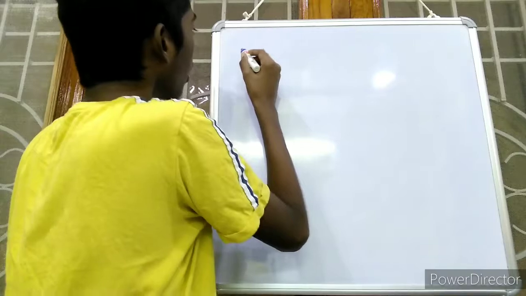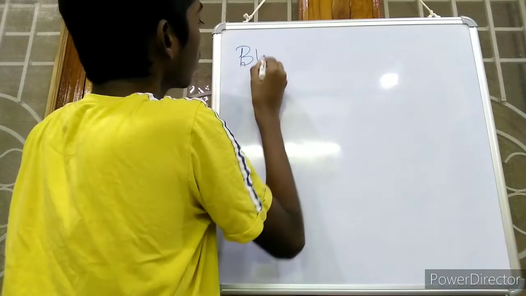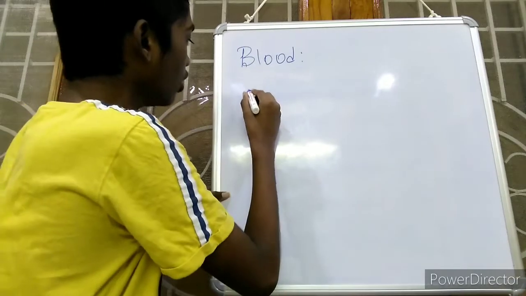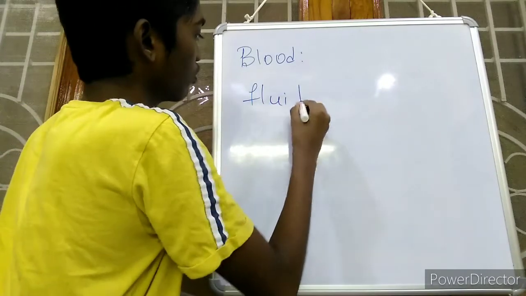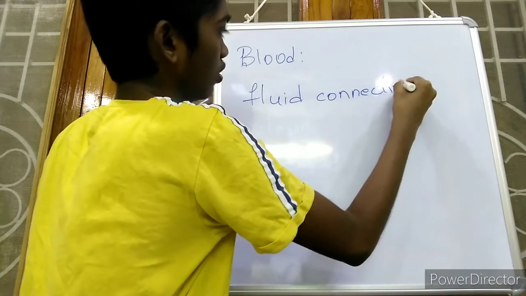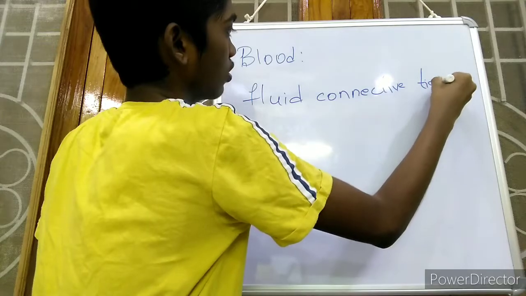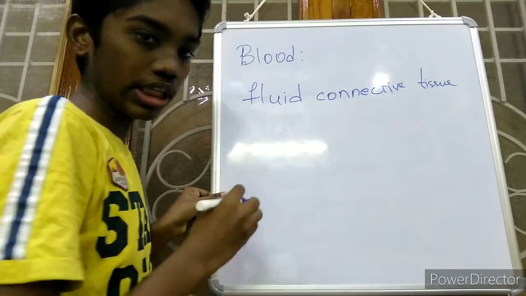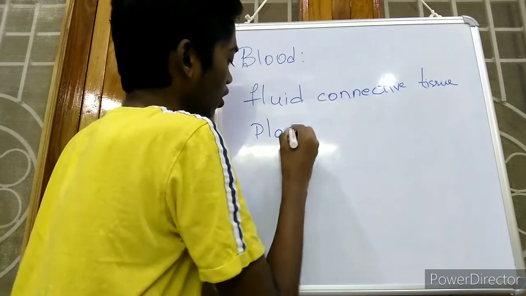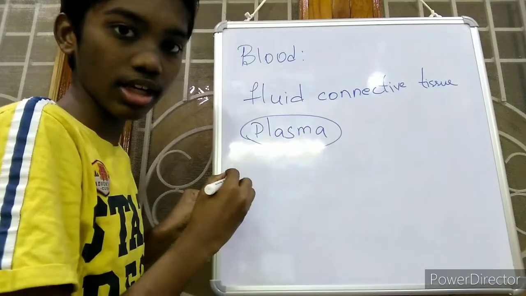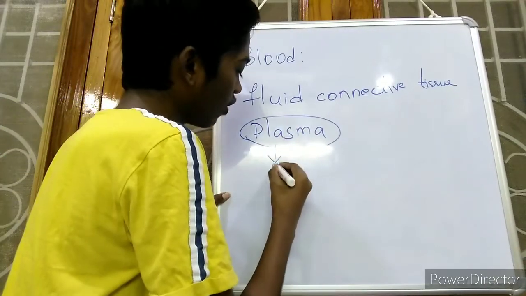In this video, I will explain you about blood. So, blood. Blood is a fluid connective tissue. It is a fluid connective tissue and the blood is filled with a fluid called as plasma. Plasma is also called as intercellular fluid of blood or matrix of blood.